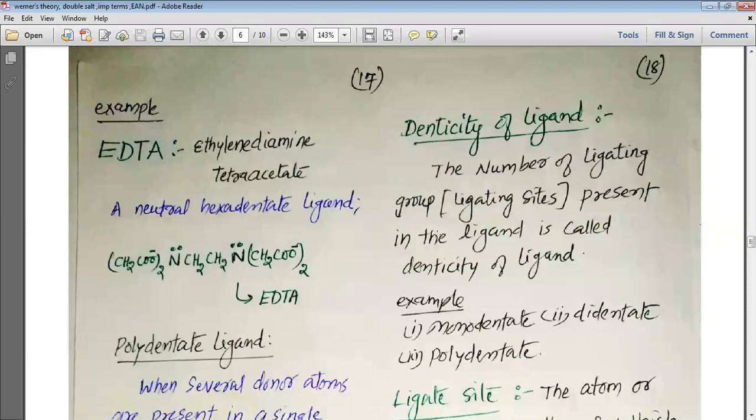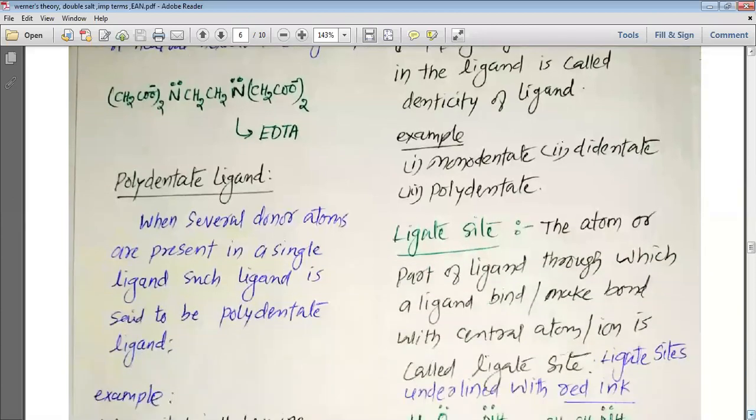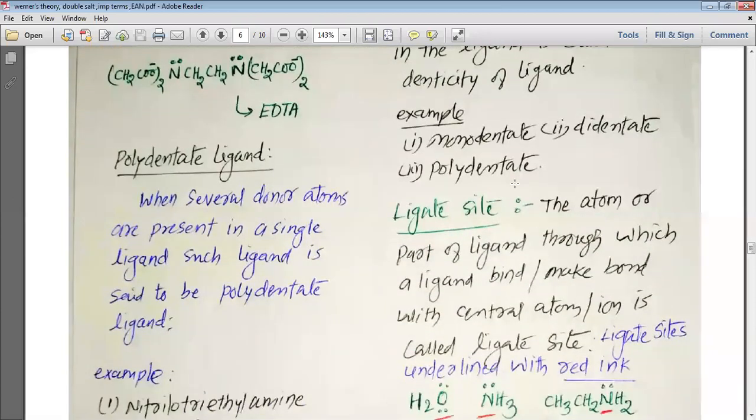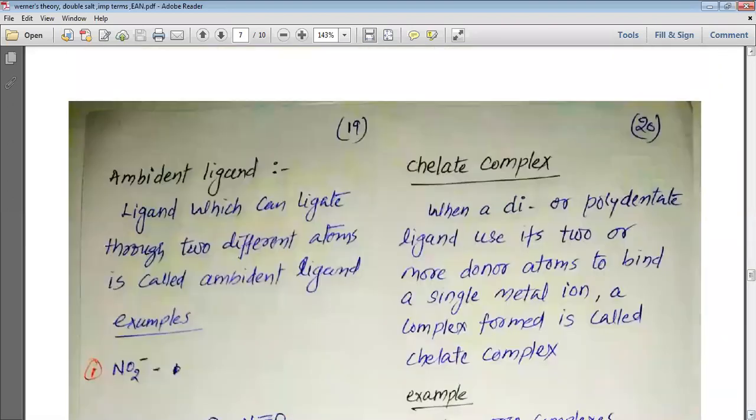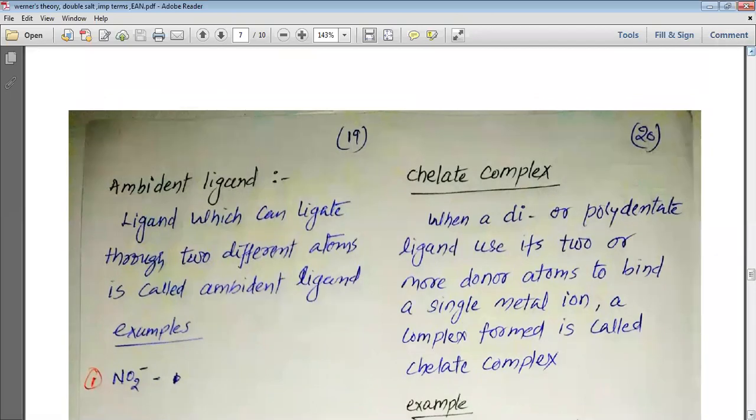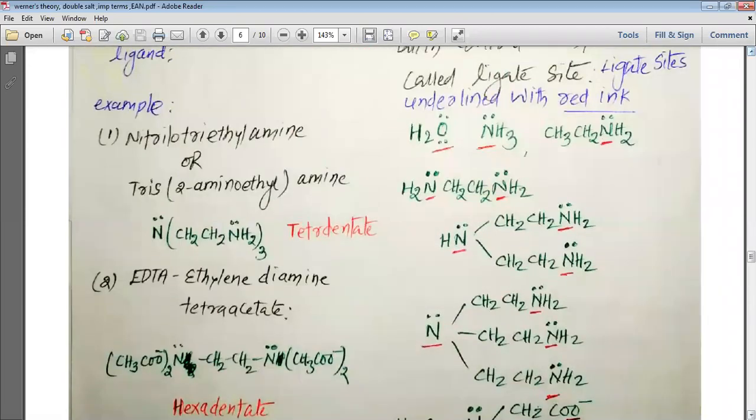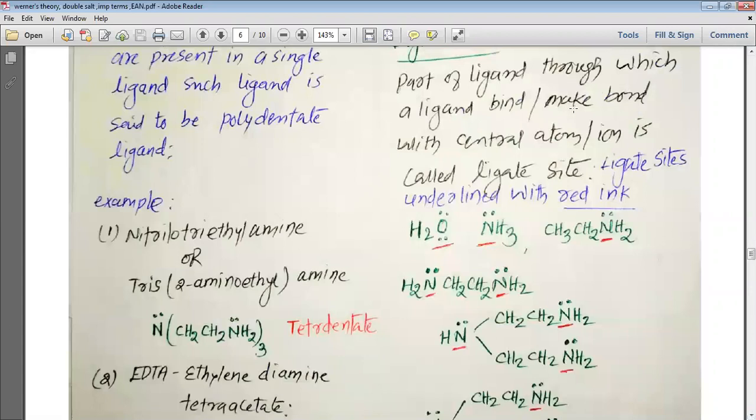So the number of ligating groups or ligating sites present in the ligand is called the denticity of the ligand. For example, we have the monodentate ligand, didentate ligand, and polydentate ligand. Now we want to study the ligate site: a donor atom or a part of the ligand through which a ligand binds to the central metal atom or central ion is called the ligate site.